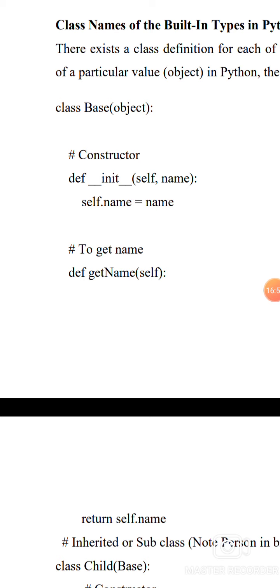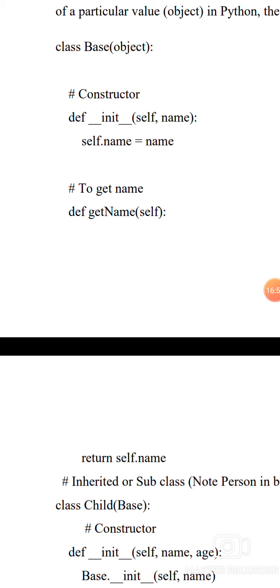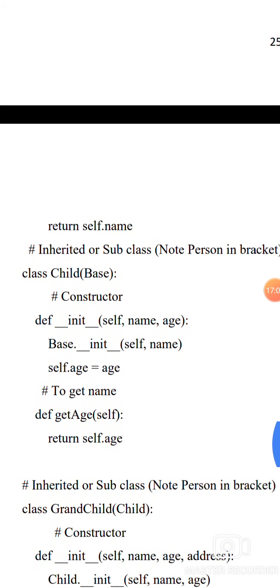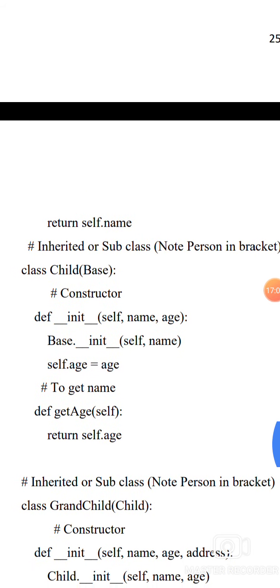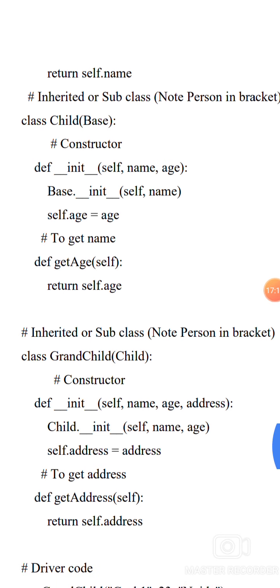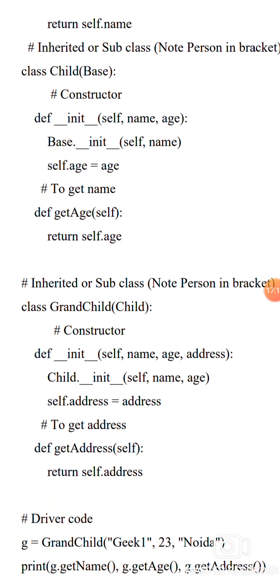We are giving the constructor to get the name. def get_name(self): return self.name. Inherit the subclasses. class Child(Base): constructor def __init__(self, name, age): Base.__init__(self, name), self.age = age. To get the age, def get_age(self): return self.age.